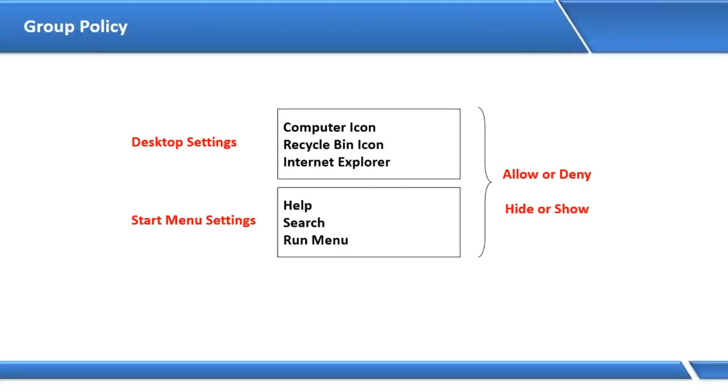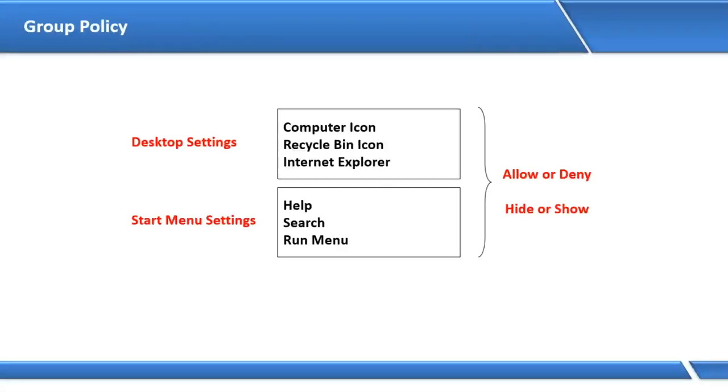If I say hide the C drive, for example, the user can log into any machine, right? But if you open the computer, you cannot see the C drive, because the C drive is hidden.